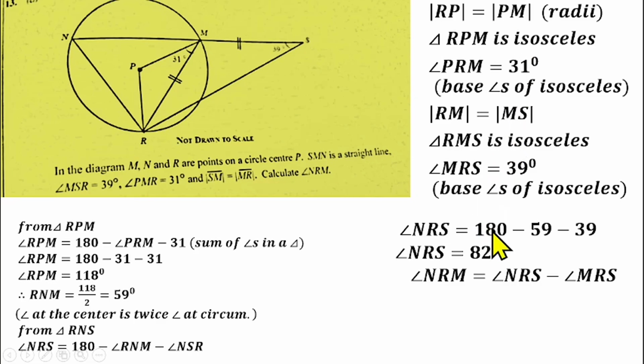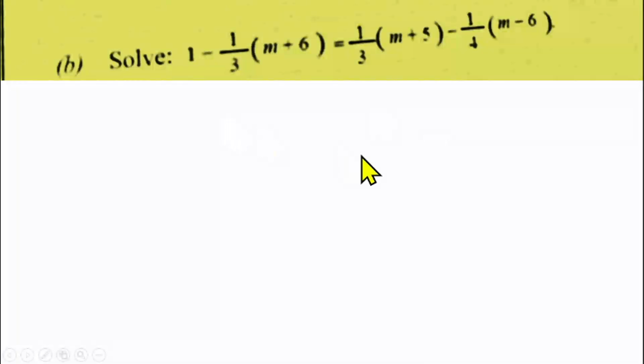So angle NRS is 82 minus MRS, which we have already gotten before was 39. So we have 39 here, and that will give us 43 degrees as the angle we are looking for, angle NRM.